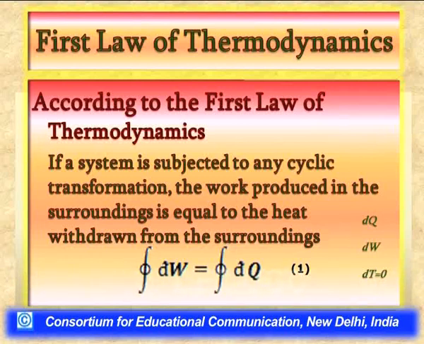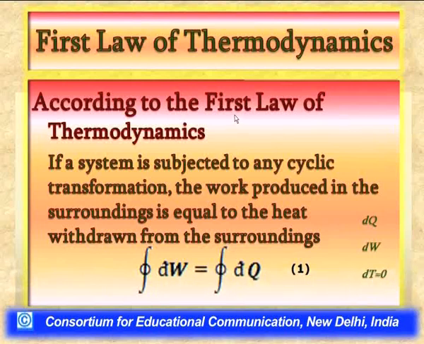However, if we look at the changes in state functions associated with the system, for example, the change in temperature or the pressure of the system, there would not be any change in temperature or pressure. As a result, we can say that dT would be 0, that is, its differential would be 0, and there would be no net change associated with the cyclic process.